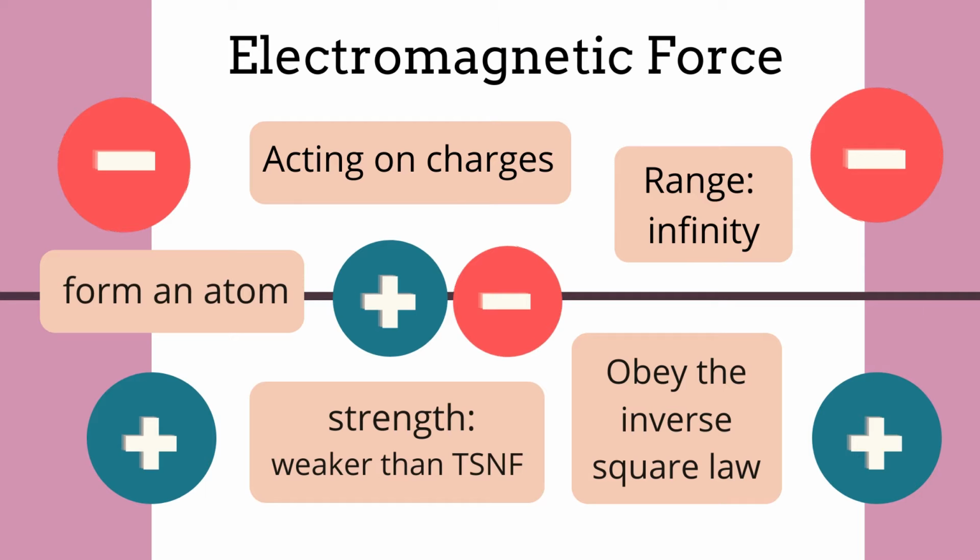The combination of negative charge to a positively charged nucleus will form an atom. However, only positive and negative charges will be attractive to each other. Charges of similar types, which is negative and negative, or positive and positive, will be repulsive to each other.